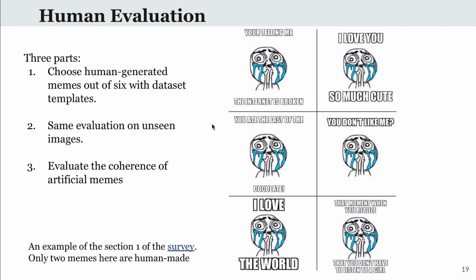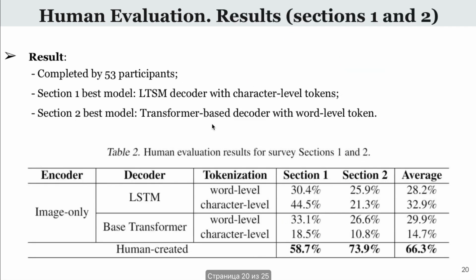The third part was constructed to evaluate the coherence of the memes generated by our neural networks. For this part, we used unseen images and include the initial caption, beginning of the future generated meme. 53 participants completed the meme evaluation survey. Results of the first 2 sections you can see on the slide.